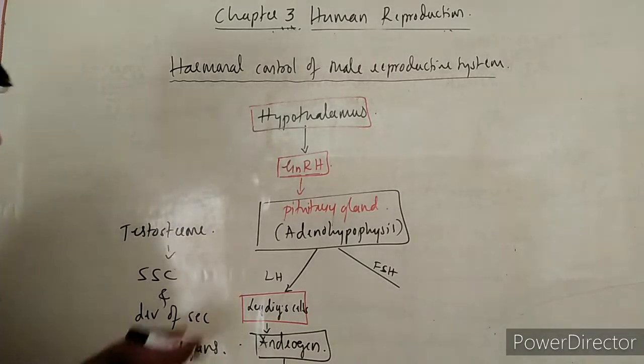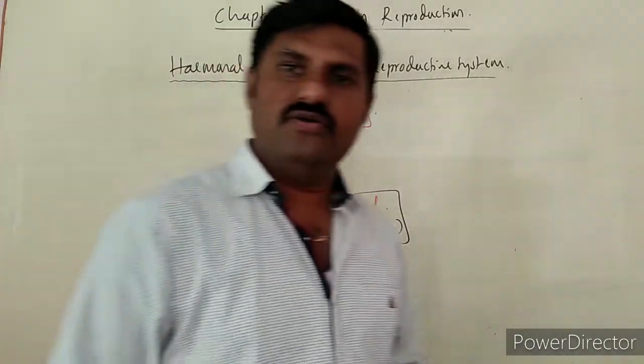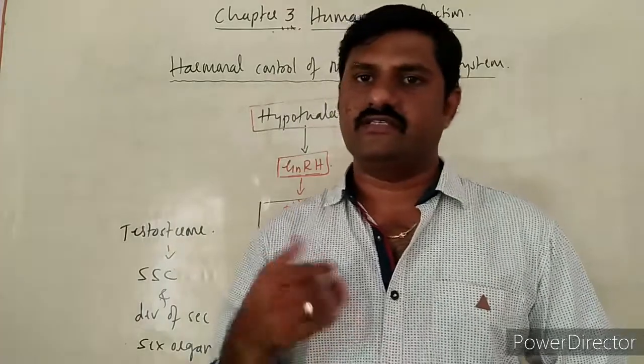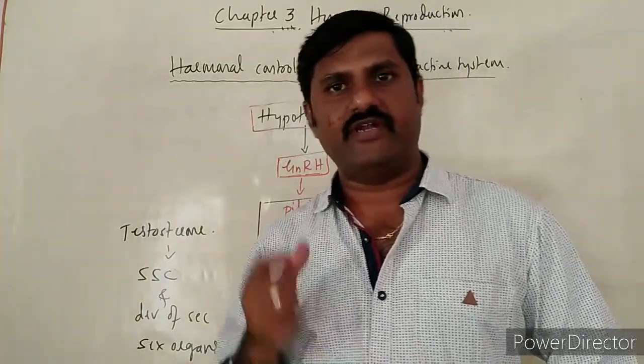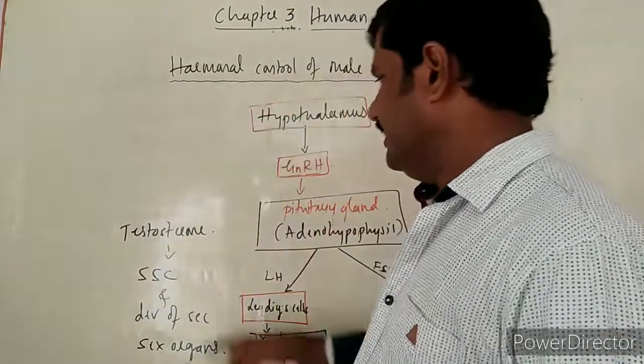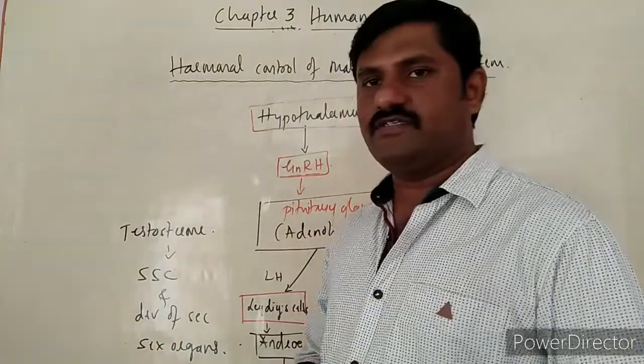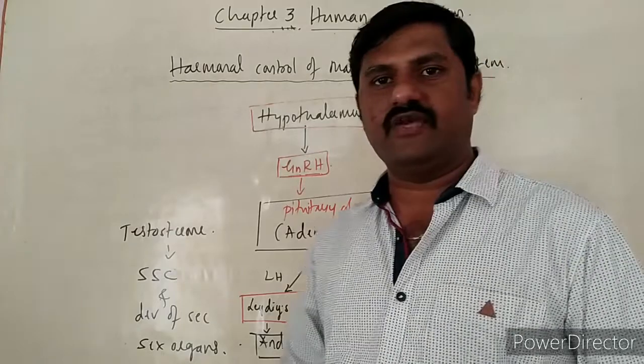What are secondary sex organs? Already you know. There are some accessory ducts and accessory glands. Their development takes place by this testosterone hormone, which is secreted by the Leydig cells. The androgens are also named so.